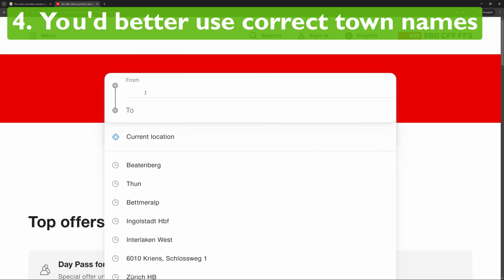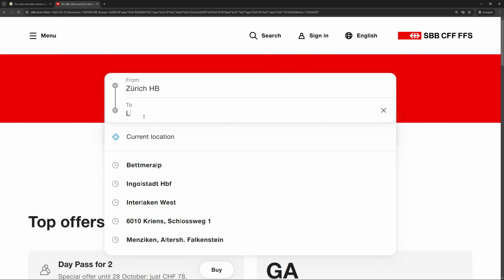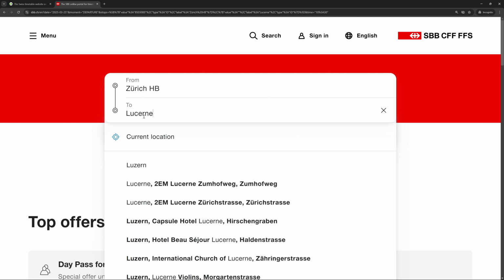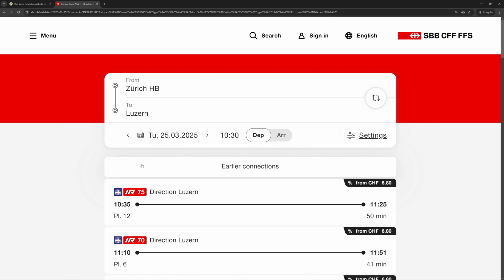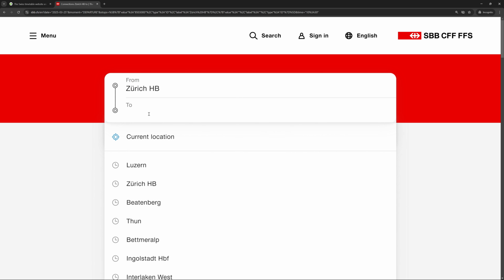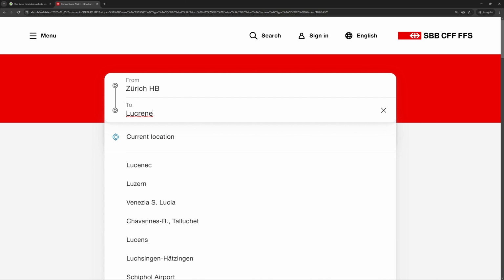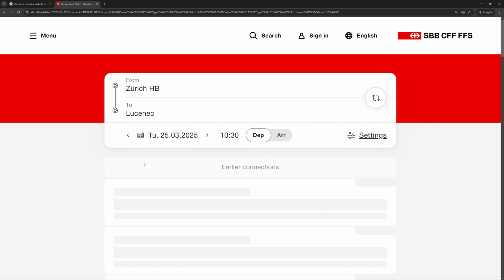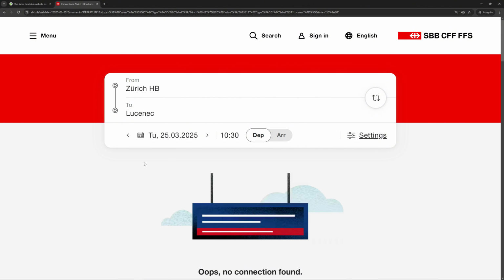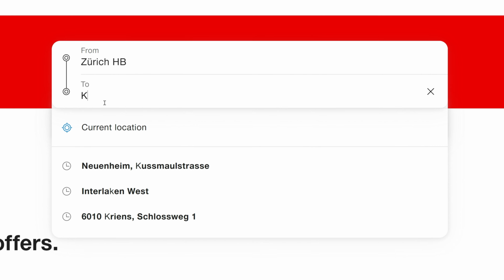Do pay attention to entering correct town names. The city of Luzern is commonly known in English as Lucerne. In this case, the timetable understands what you mean. But if you misspell the town name, it might suggest a completely different location, in this case a town in another country. Also, there are quite some towns in Switzerland with similar names, so you should pick the correct one.